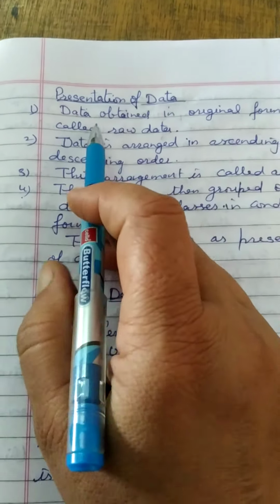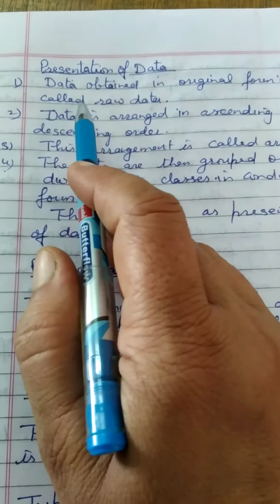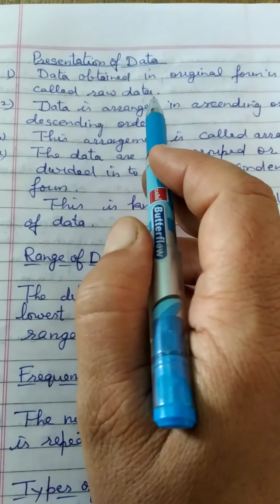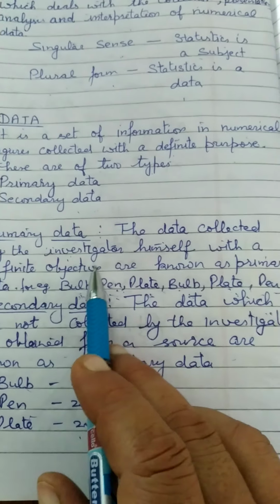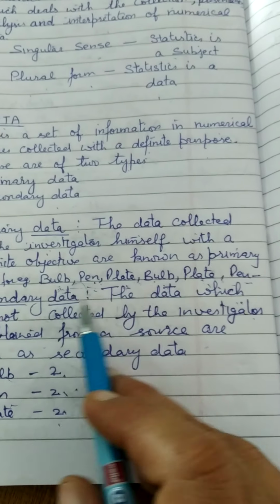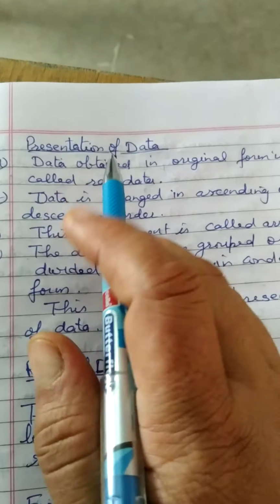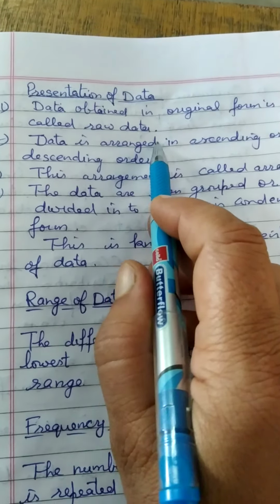Now we come to the next topic, that is presentation of data. Number 1, data obtained in original form is called raw data. As here, the investigator made a primary data and wrote all the things that he was finding on the table. Then he has made a raw data.